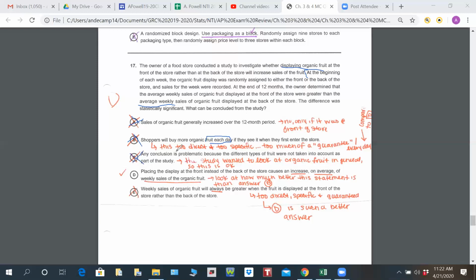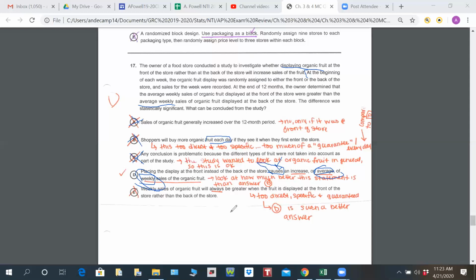Letter D says placing the display at the front instead of the back of the store causes, be careful, think about that hard before you circle it, an increase on average of weekly sales of the organic fruit. So we like the word average, we like the word weekly. Can we say cause? Well, we said earlier, I think in this video, that we can only say cause and effect if we have an experiment with random assignment. We do have an experiment with random assignment, so we're good with cause and effect. I'm okay with saying that, but make sure you double check it.